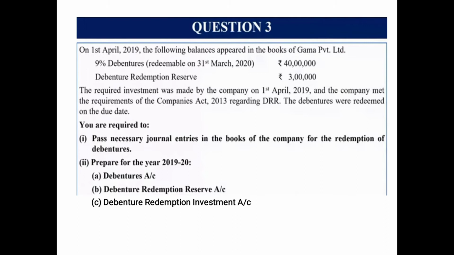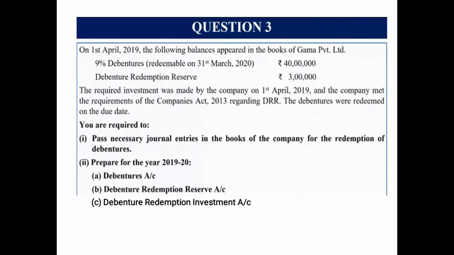Now question number 3 says, on 1st April 2019, the following balances appeared in the books of Gamma Private Limited. Now private limited means it is an unlisted company other than NBFC and HFC. So it will be following both the rules for DRR as well as DRI. 9% debentures redeemable on 31st March 2020. The amount is rupees 40 lakh.